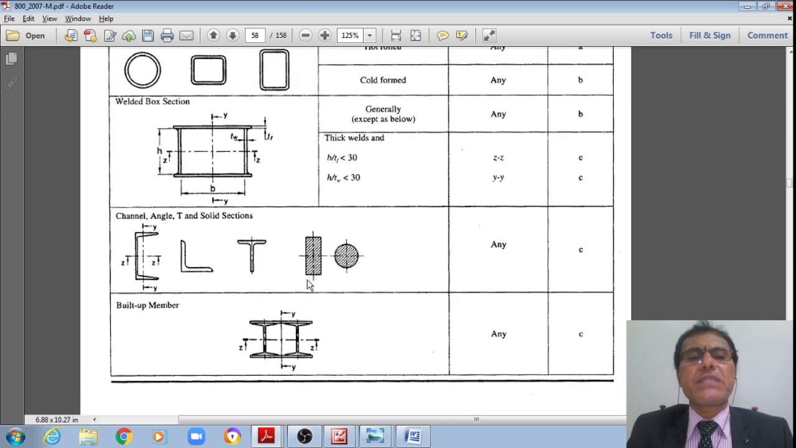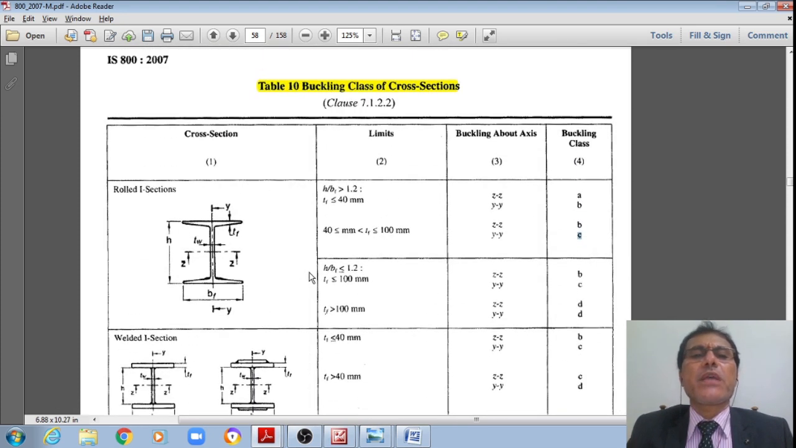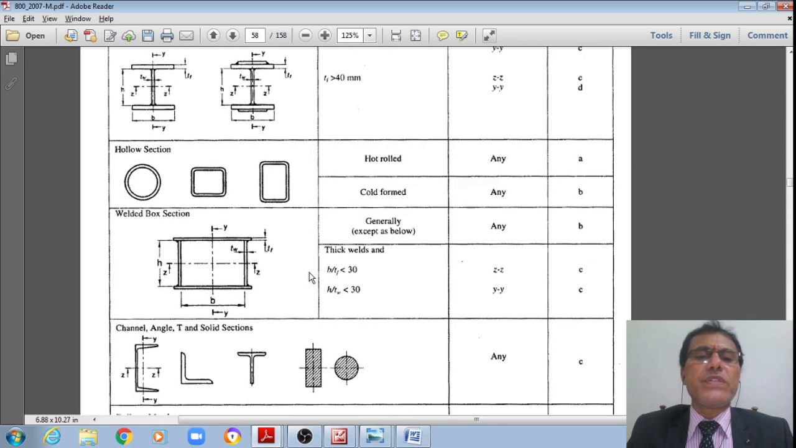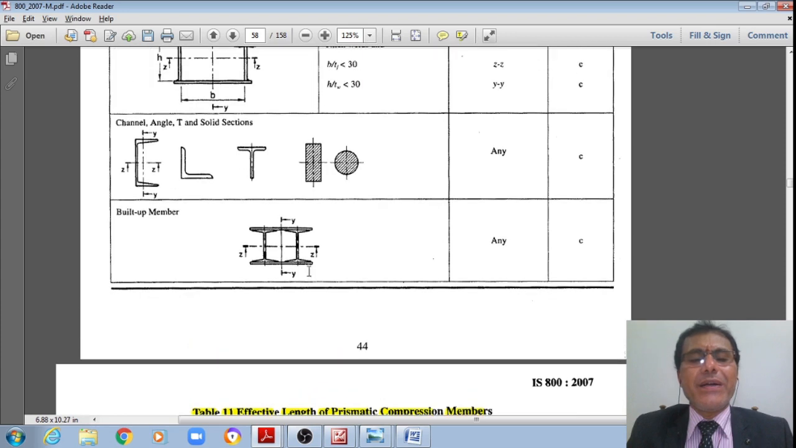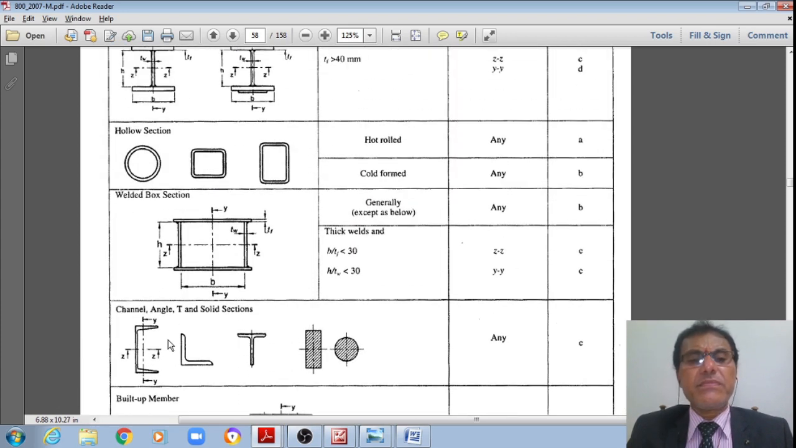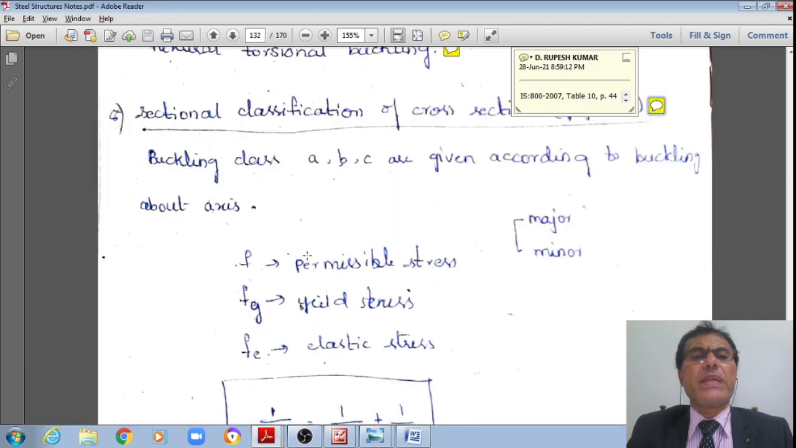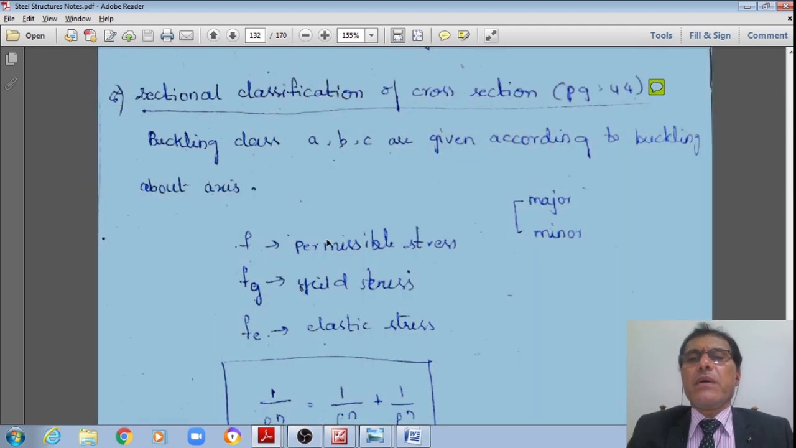As well as the built-up section. These are the different shapes of the cross sections of the columns which we will generally be using. We already discussed this in the previous discussion also. Whereas for these channels, angles and T sections, about any axis it is buckling class C only. Once we examine that, let us also see the design strength.